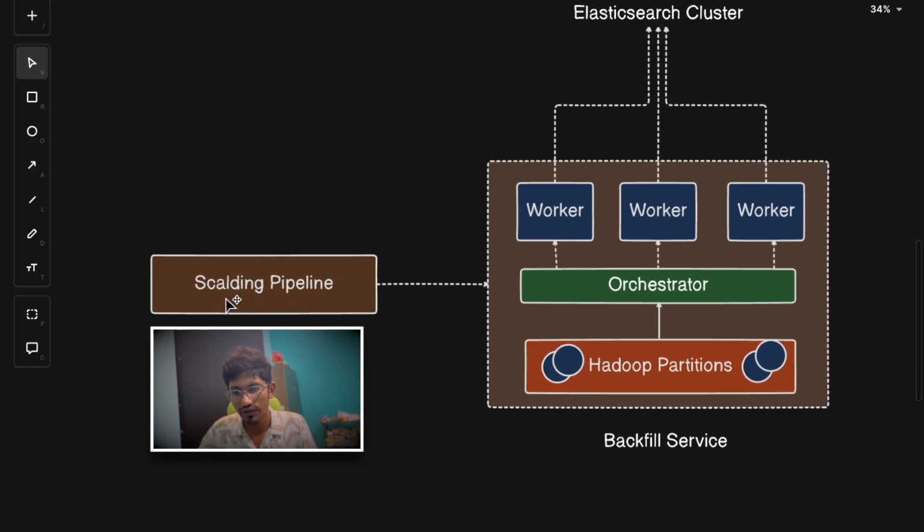So these traditional backfilling methods opened multiple connections, which resulted in degraded query performance or even cluster failures. To address this, Twitter introduced backfilling services. These backfilling services contain three key components. The first one was the sink. The sink acts as an entry point to the partitioning and storing of the data temporarily.